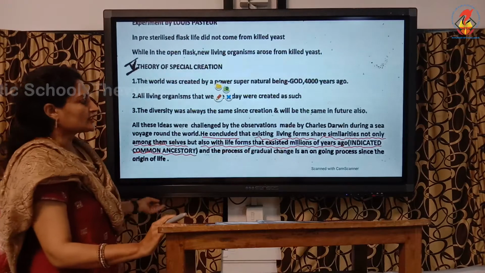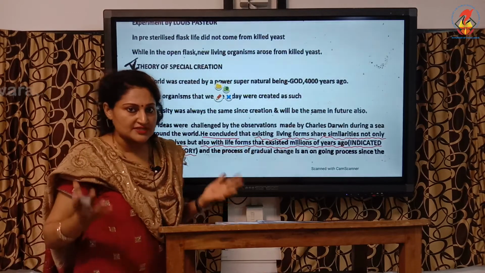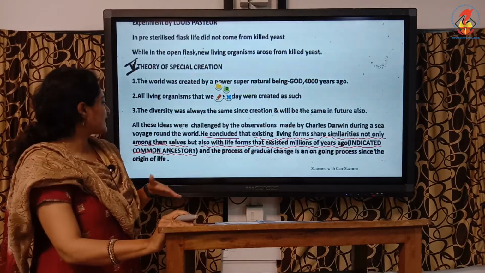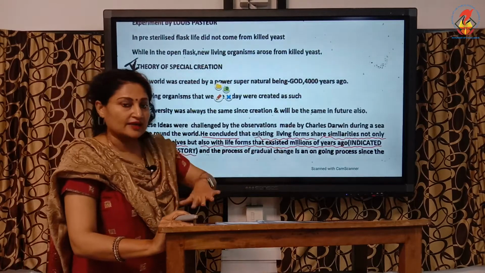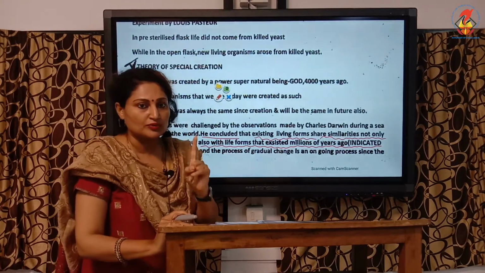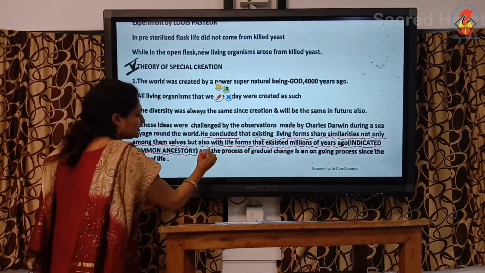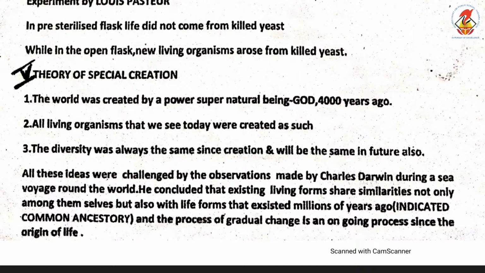So the first conclusion from his observation was that all the living forms that exist today share similarities among themselves and also with the living forms that existed millions of years ago. So what did he prove? A common ancestor. And the second important observation he made was the process was very gradual. The changes were gradual. It was not quick. It was very gradual. And it's an ongoing process. It's still going on.